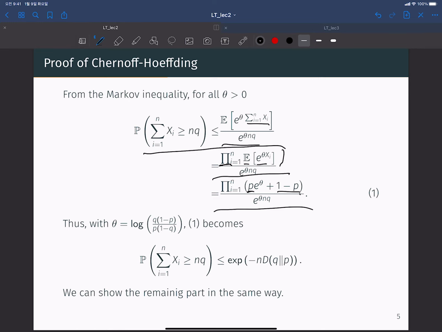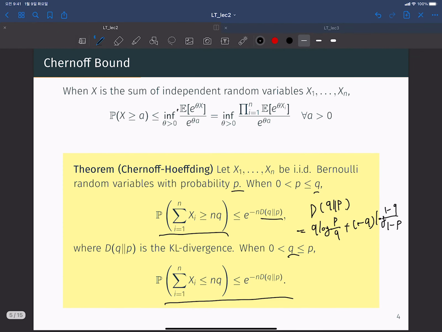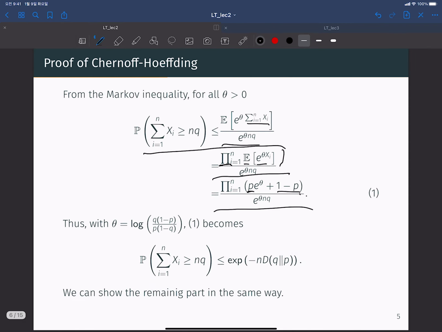Right. Then, what was the Chernoff bound? The Chernoff bound computes this fraction and then finds the infimum, the minimum value over all positive theta. So what is the optimal theta that minimizes this?